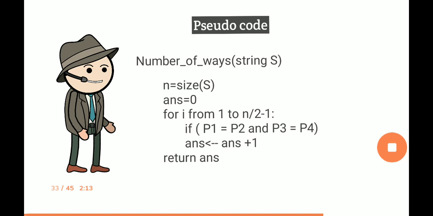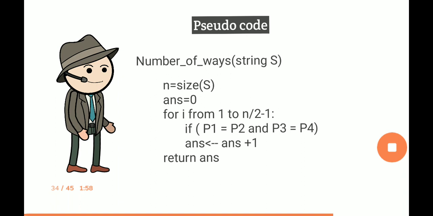From our observations, we have arrived at this algorithm to solve this particular problem. And here goes our pseudocode. We have a function number of ways which takes in the string S as its input. We assign a variable n with the size of the string S and a variable answer with the value 0.